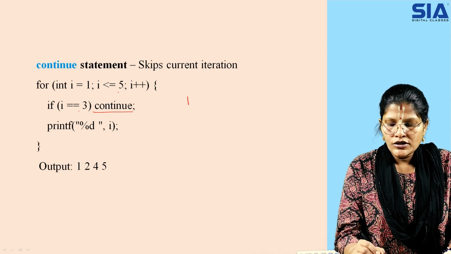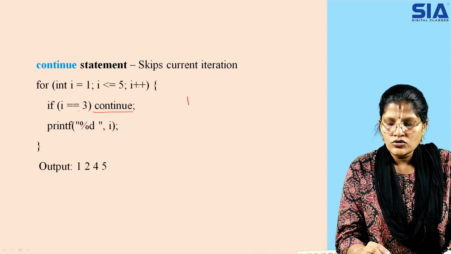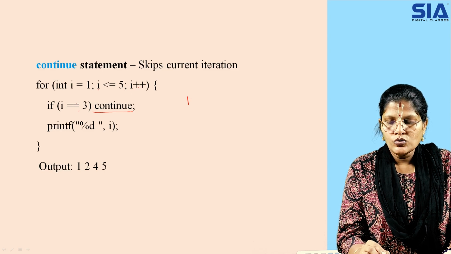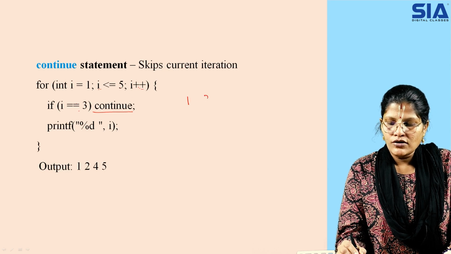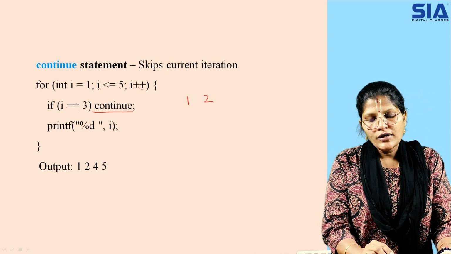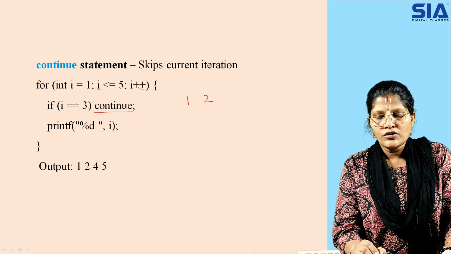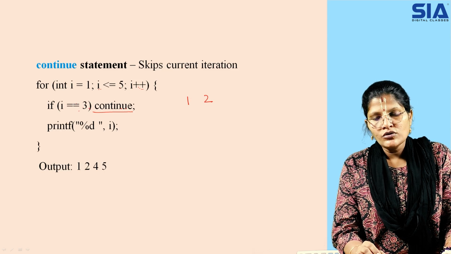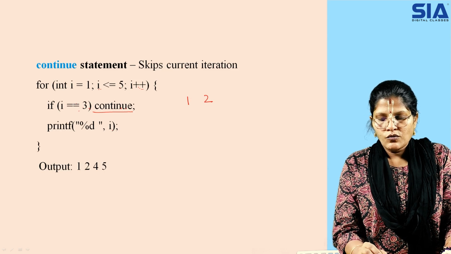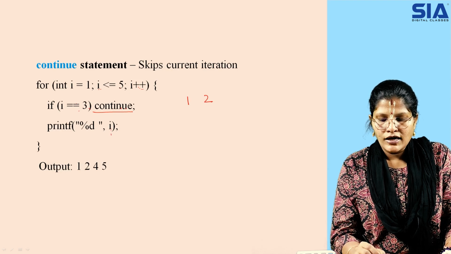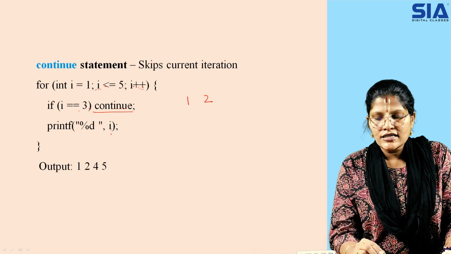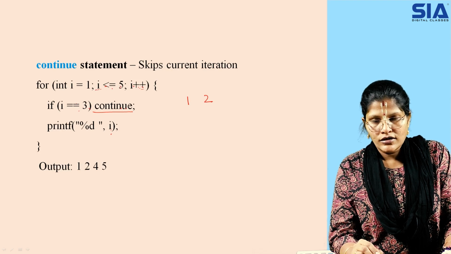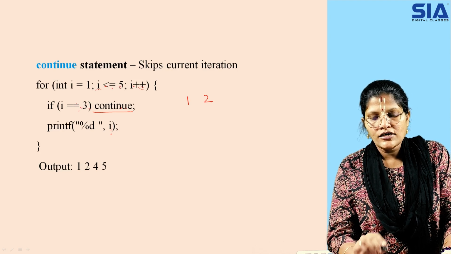Okay, now here again I value is incremented by 1. So I is incremented to 2. 2 is less than or equal to 5. It is true. You are going inside and printing the value as 2. Now here if 3 is equal to 3, don't stop in between. Then what you can do is increment the I value and check the condition, that is 3 is less than or equal to 3.